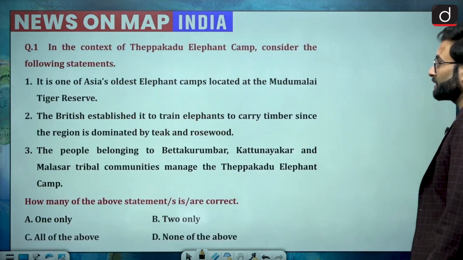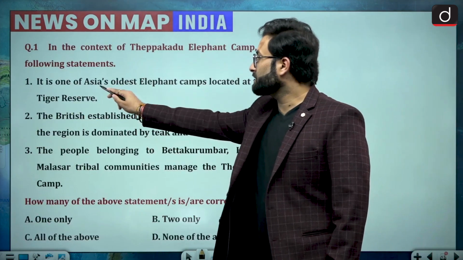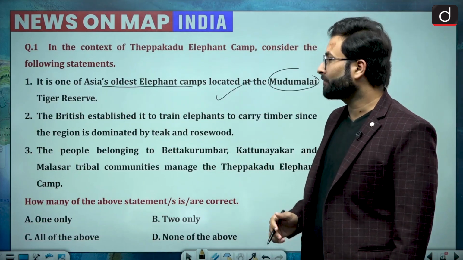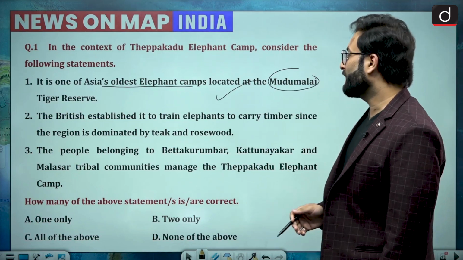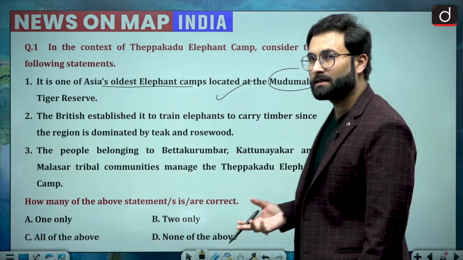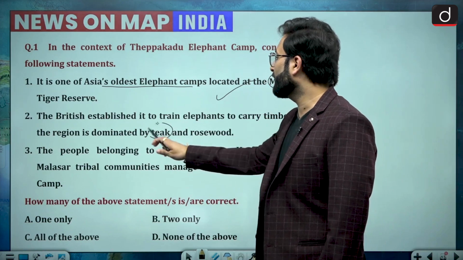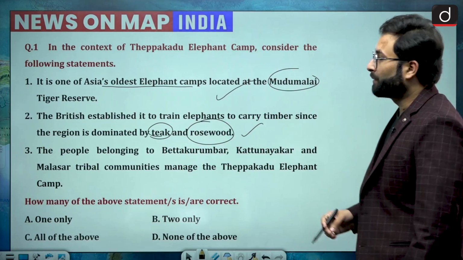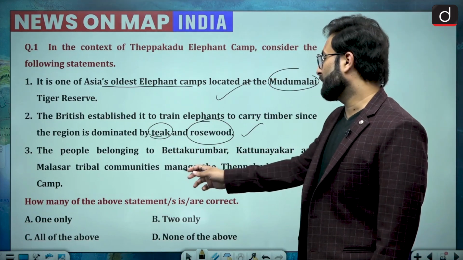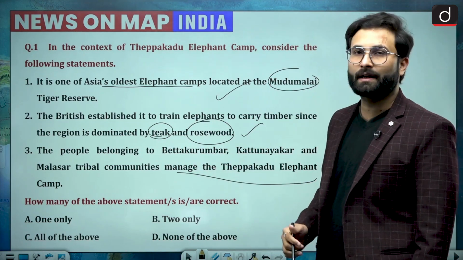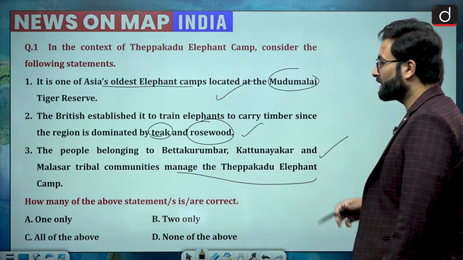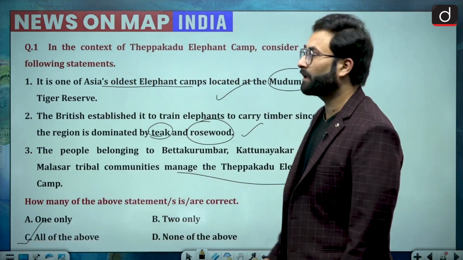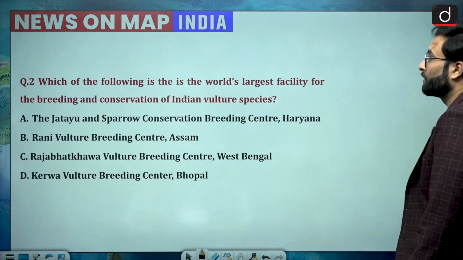Okay, so coming back to the question, it is one of Asia's oldest elephant camps located at the Madumalai tiger reserve. This statement is correct. The British established it to train elephants to carry timber in the region because it is dominated by teak and rosewood. So this is one piece of information you can remember, and it is true. The people belonging to these tribes manage the Theppakadu elephant camp, which we have seen. This is also correct. So we can say that all of the above statements are correct, and option C would be your right answer. Okay, moving further, question number 2.